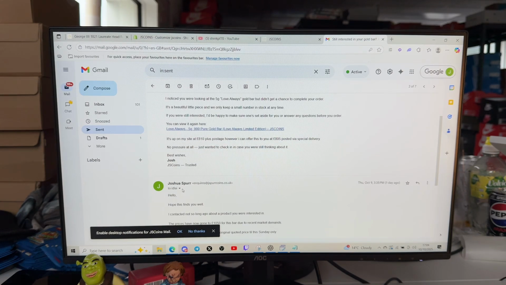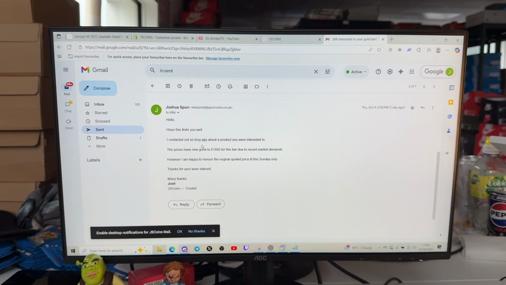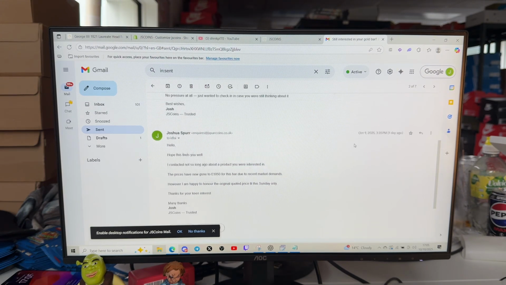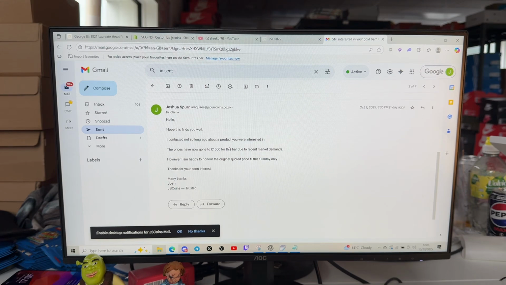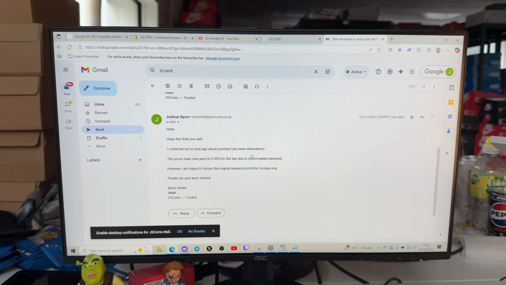The person I was reaching out to never replied, so I sent a bump email saying, "Hello, hope this finds you well. I contacted not so long ago about a product you were interested in. The prices have now gone up to $1,050 for this bar due to recent market demands. However, I am happy to honour the original quoted price till this Sunday only. Thanks for your keen interest. Many thanks, Josh." And that was actually a day ago now. We've not heard back from this customer. I possibly might send one more email as we do the 3 attempt reach out, and then I might leave it there.